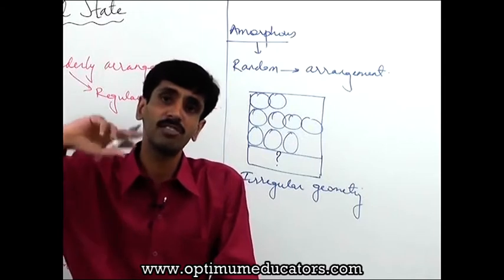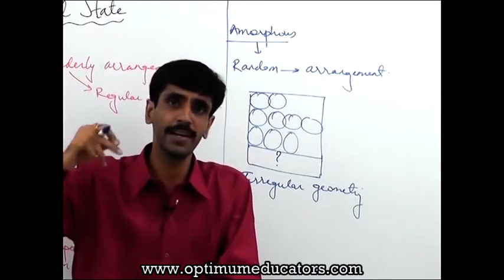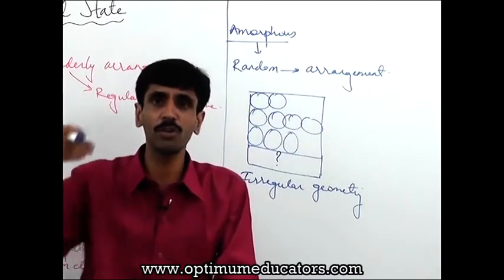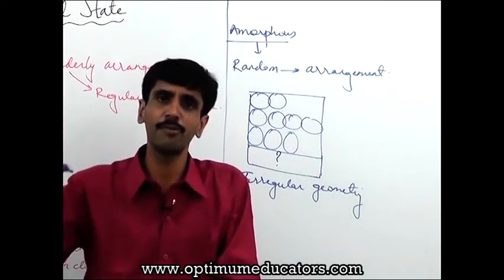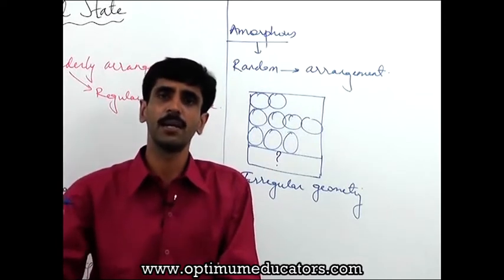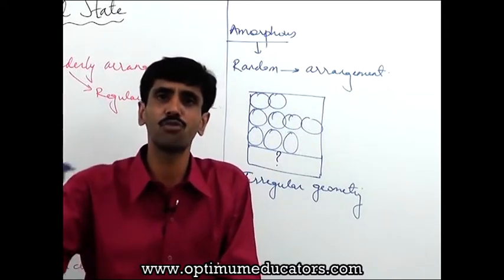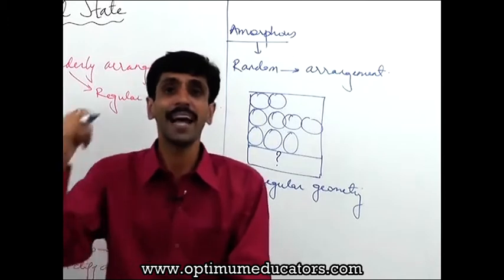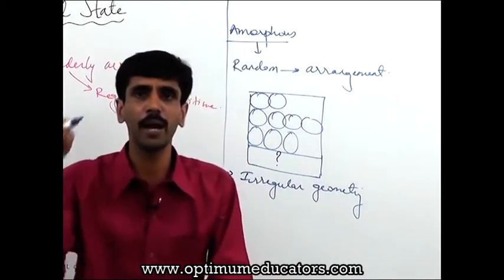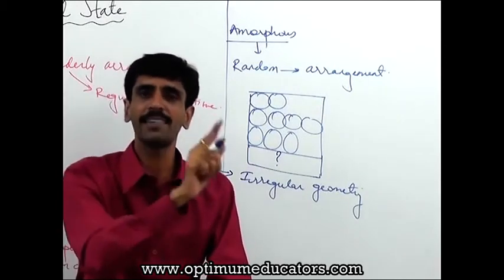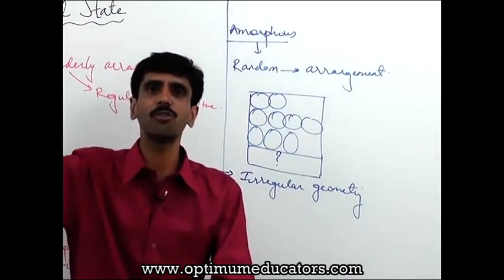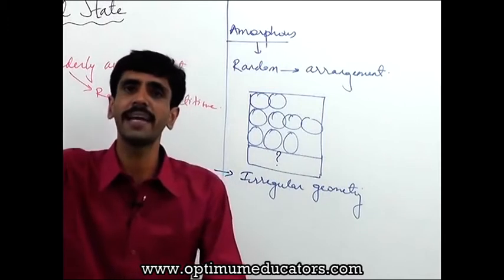Now see please, the statement is so misleading and the meaning which comes out of it is absolutely wrong. So please don't say that amorphous solids do not have geometry. You need to say that amorphous solids do not have a regular geometry. That means what? उसके पास geometry तो है लेकिन वो geometry regular नहीं है. समझ में आया? नहीं तो अगर आप ऐसा बोलते हो कि वो geometry ही नहीं है उसके पास, that means हम लोग वो solid है ही नहीं.